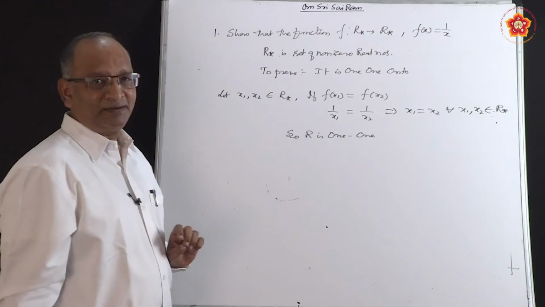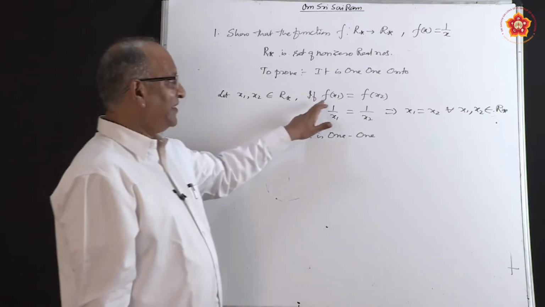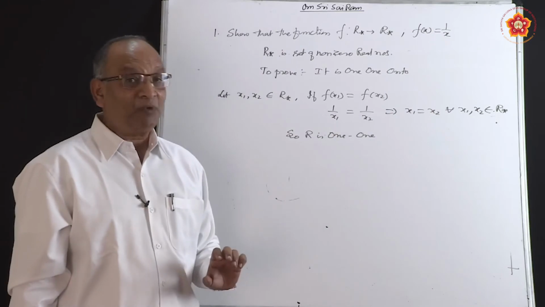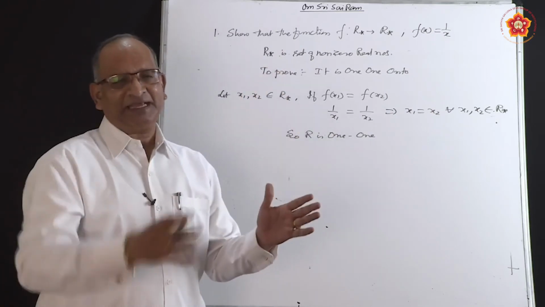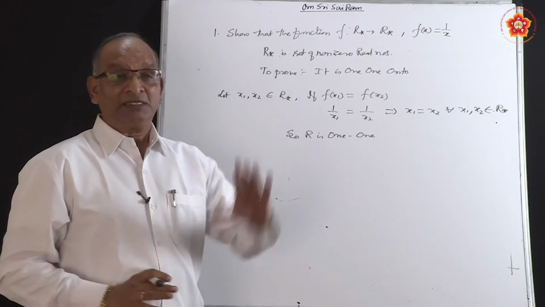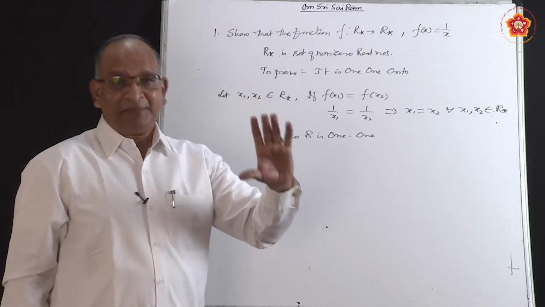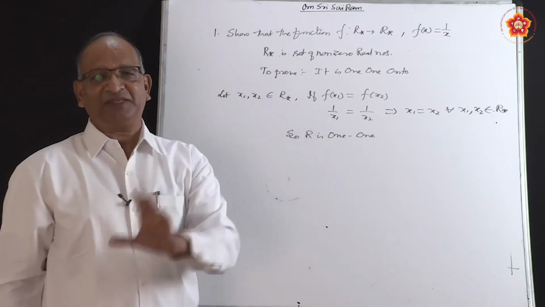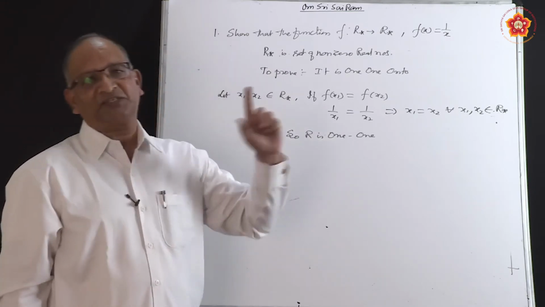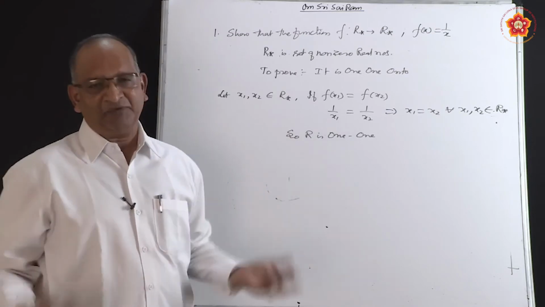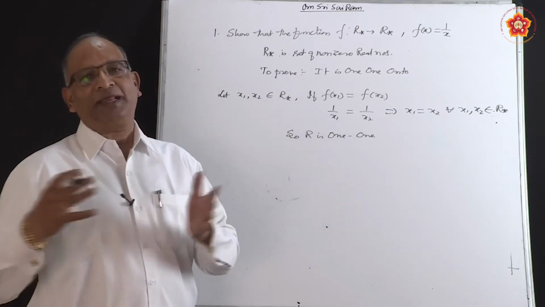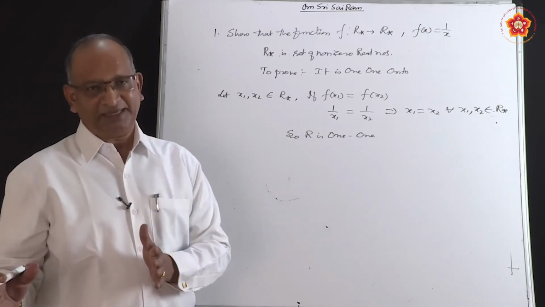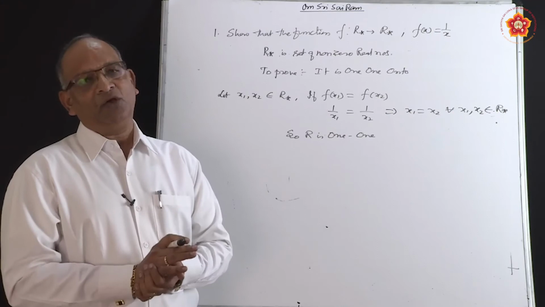Why is it 1-1? Whenever f(x1) is equal to f(x2), we concluded that x1 is equal to x2. We know that in the set, x1 and x2 are two different elements. Suppose they become equal, then only the images can be equal. The images f(x1) and f(x2) will be equal only if x1 is equal to x2. In other words, each element has got a unique image. If each element of set A has got a unique image, we know that the function is called 1-1.